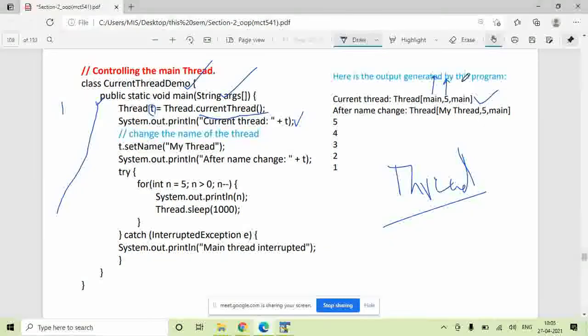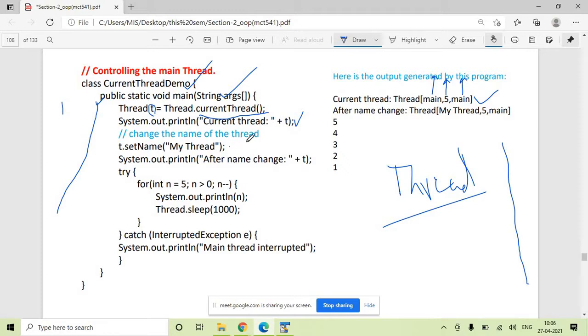Okay, and this is the group. Since only the main thread is there, this is the only group. So all threads belong to this main group, all of them are spawned from this main thread. So the group is main, the name is also main, and the priority is 5.